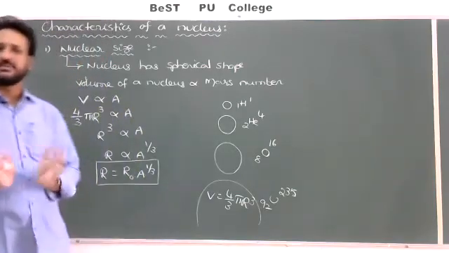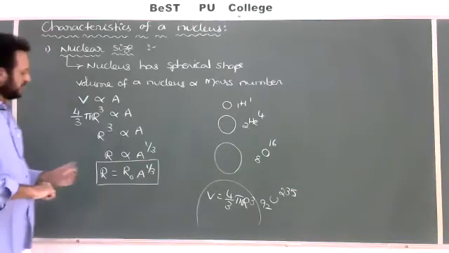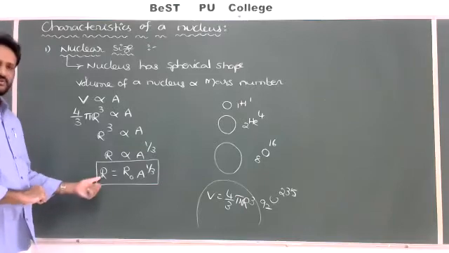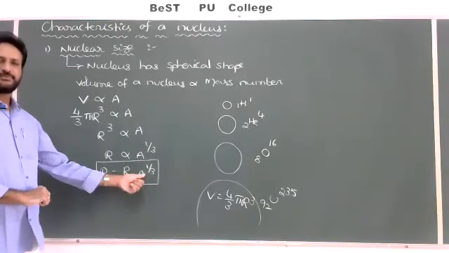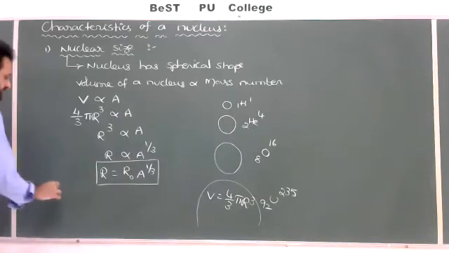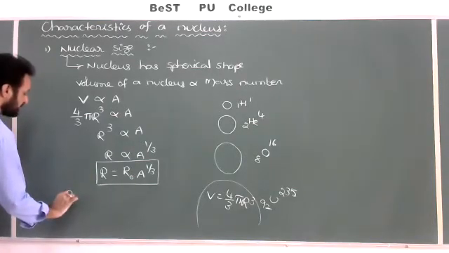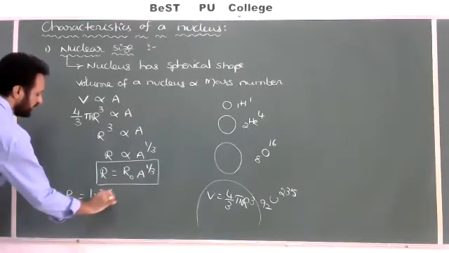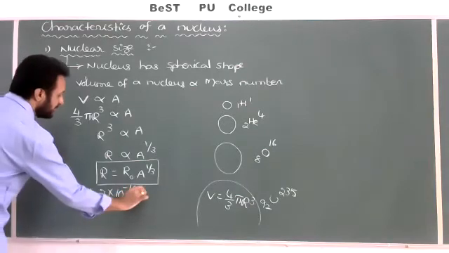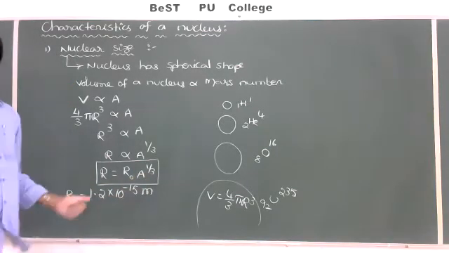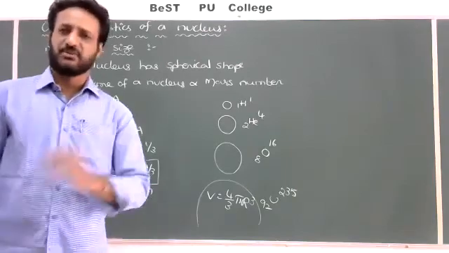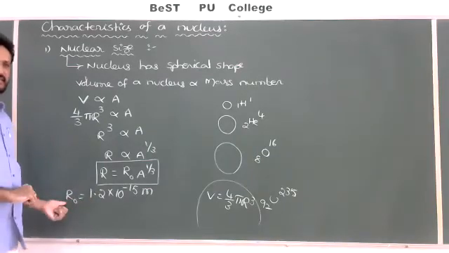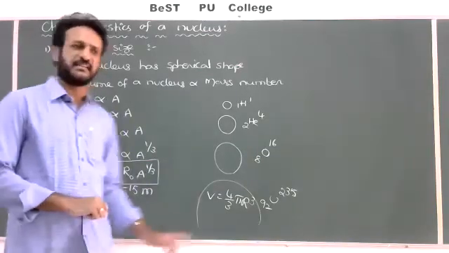So to find the radius of the nucleus, we can use this formula: radius of the nucleus r equals r naught into A to the power of 1 by 3. What is r naught here? R naught is a proportionality constant or experimental constant, equal to 1.2 into 10 to the power of minus 15 meter. This value need not be memorized for the exam. If it is given, no problem. Otherwise, we should take 1.2 into 10 power minus 15 meter.